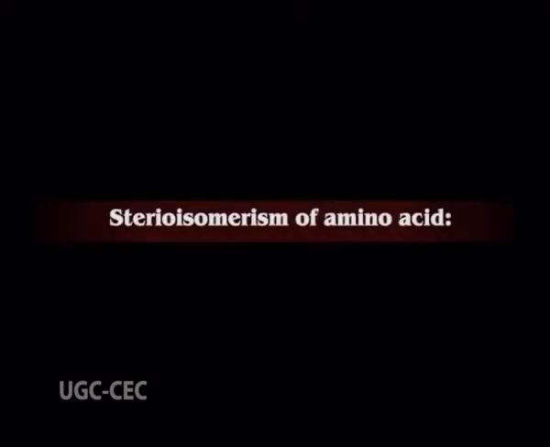Next, we will take up the topic on the stereoisomerism of amino acids. Except in glycine, the alpha carbon in amino acid is asymmetric, as it is bonded to 4 different groups. They have been distinguished as D and L amino acids according to their structural relationship to D and L glyceraldehyde. Now next we will see the classification. How we can classify amino acids.